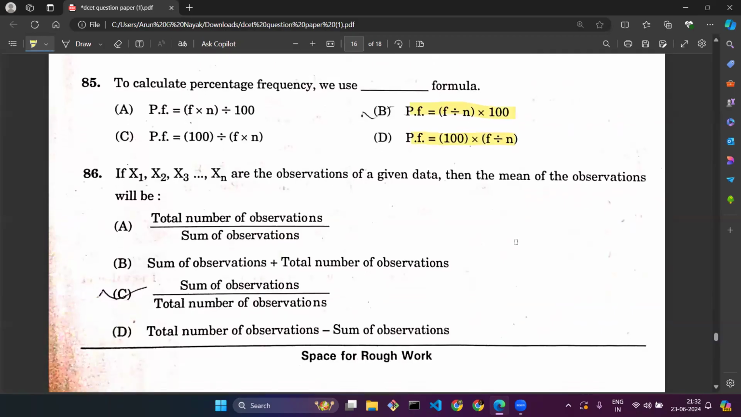Question number 86. If x1, x2, x3, up to xn are the observations of a given data, then you need to find the mean of those observations. There is a formula for finding the mean, that is the sum of observations divided by the total number of observations, like the sum of all n items divided by total n items. Again, a very simple concept where you can score easily.